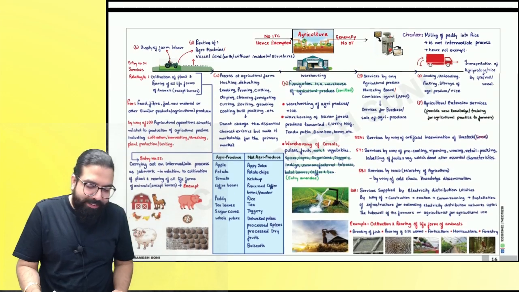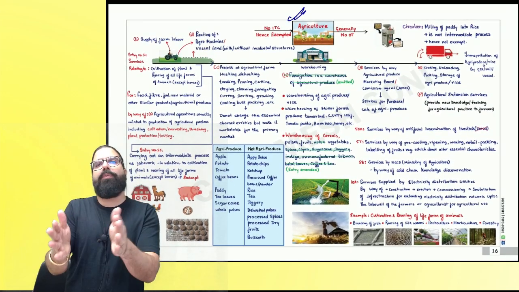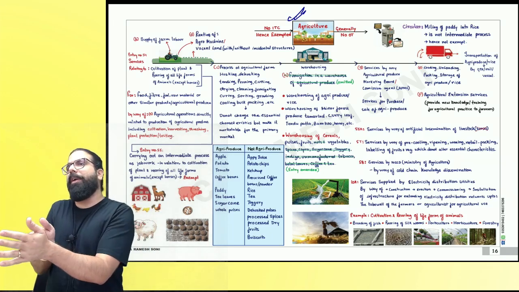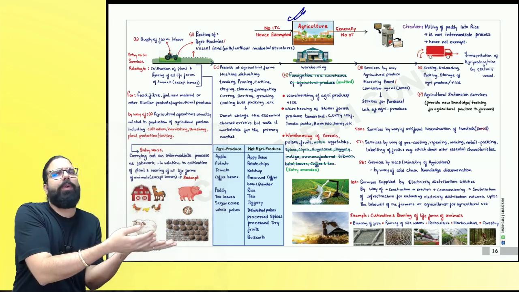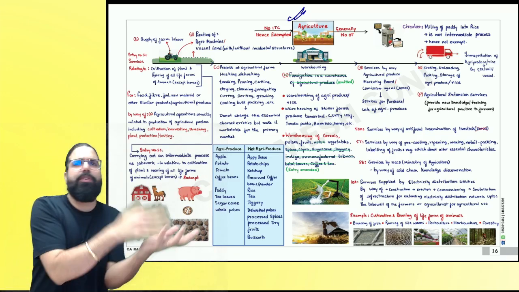Let's move to the next chart, everyone. Please come to the next chart of agriculture. Everyone, listen to me very carefully. Agriculture being the backbone of the country, the government is selling. See, agricultural produce, when they are selling, there is no GST. Whenever a farmer is selling agricultural produce, there is no GST.